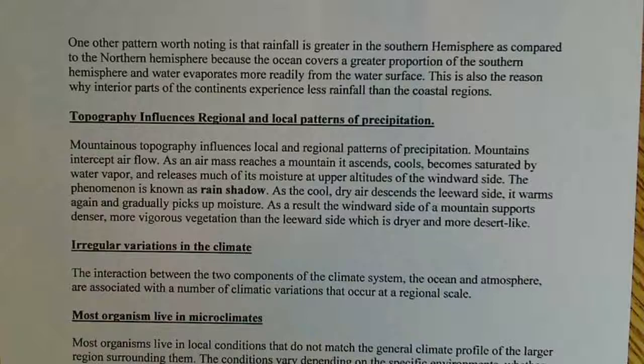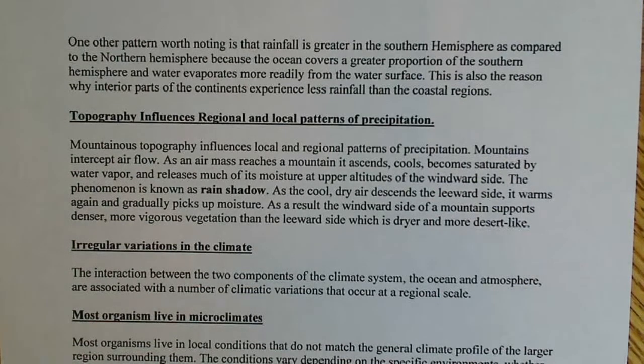And one other pattern worth noting is that rainfall is greater in the southern hemisphere as compared to the northern hemisphere. That's because oceans cover a greater portion of the southern hemisphere, and water evaporates more readily from water surfaces as opposed to dry surfaces. This is also the reason why interior parts of continents experience less rainfall, because they're dry surfaces, not water surfaces. If you're near the coast, you get more rainfall. Kind of a simple and intuitive concept.